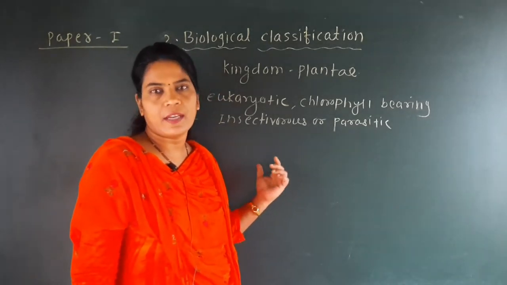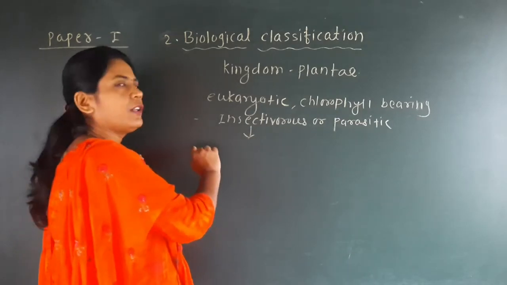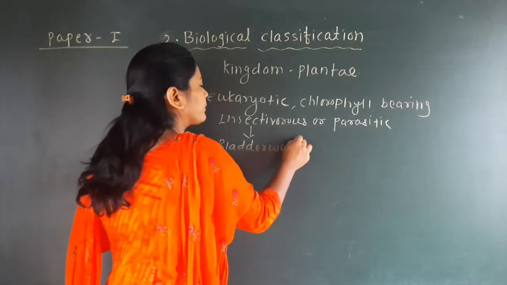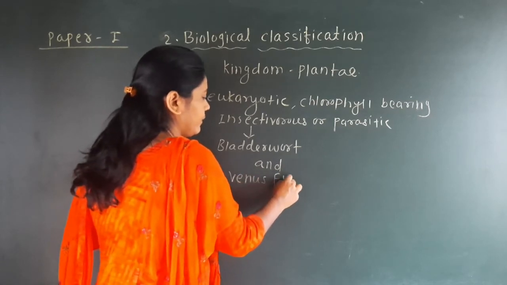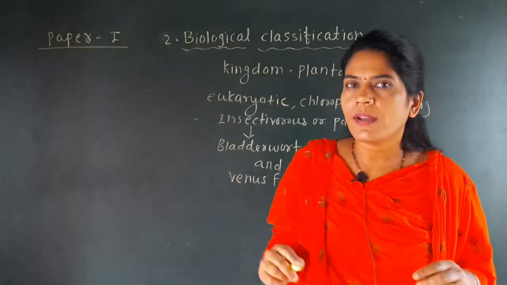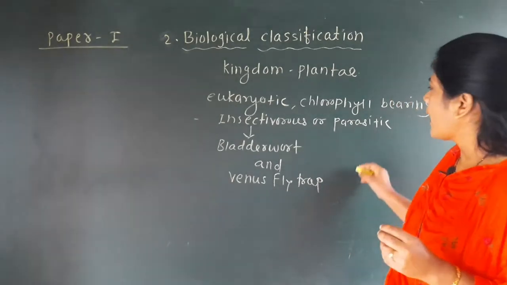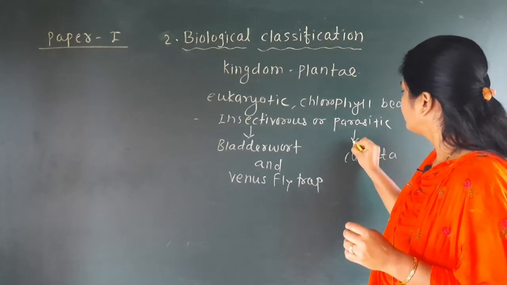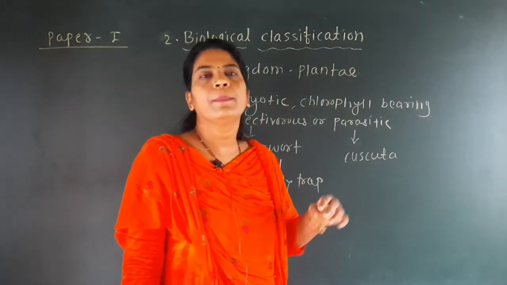Two examples are given in our NCERT: examples of insectivorous plants are bladderwort and Venus flytrap, and Cuscuta is an example of a parasitic plant.